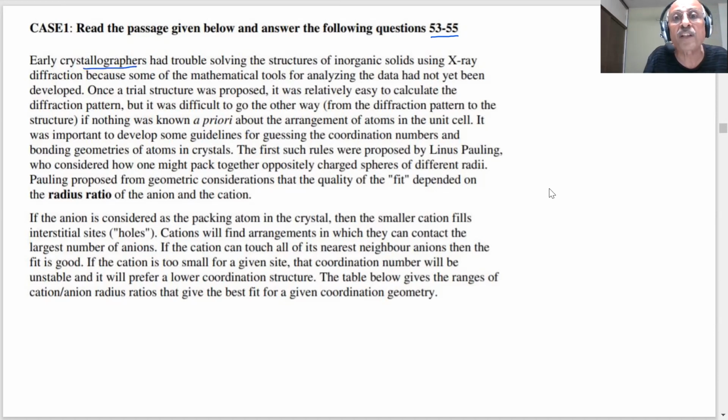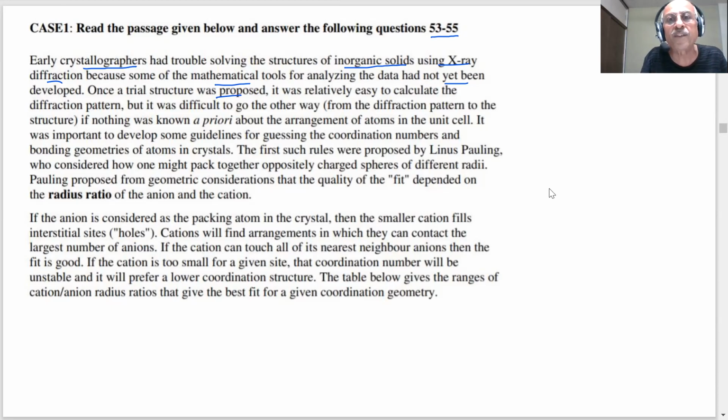Early crystallographers had trouble solving the structures of inorganic solids using X-ray diffraction. You know, X-ray diffraction is a technique which was used to find the crystal structures of inorganic solids. Because some of the mathematical tools for analyzing the data had not been developed. There was not a sufficient amount of maths developed in order to get the right answers here. So once a trial structure was proposed, after you take the X-ray diffraction, you will have to use some mathematics, students, some equations in order to give the correct structure.